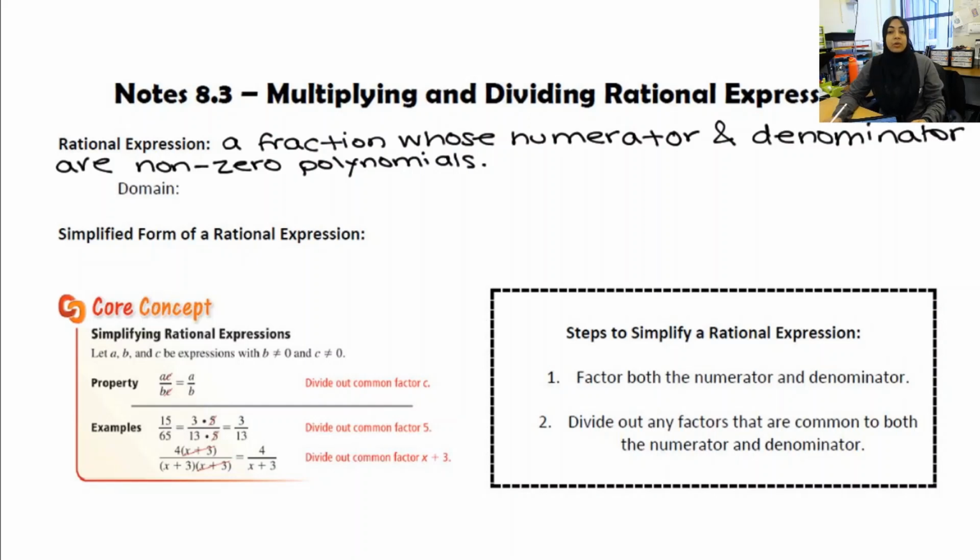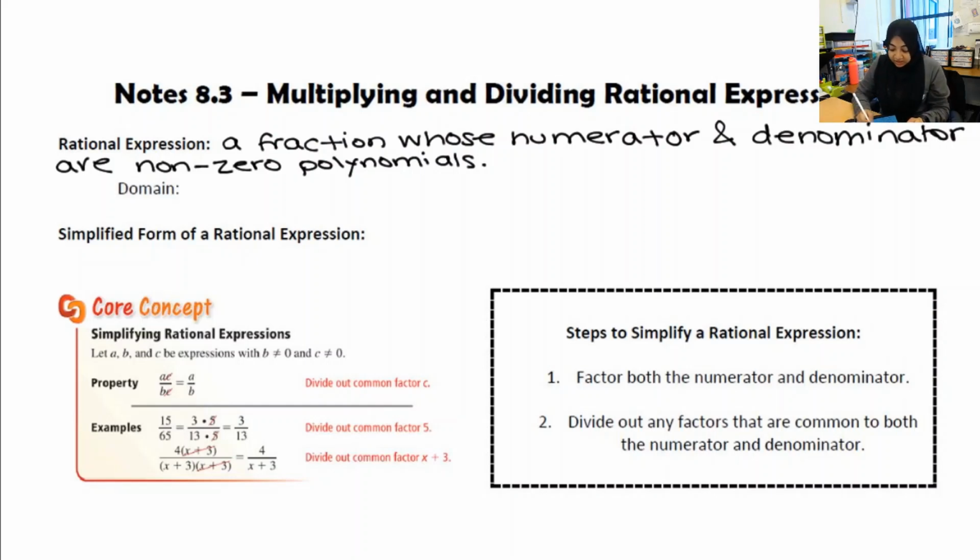Okay, now a non-zero polynomial also includes constants. So 5 over x plus 3 is also considered a rational expression because 5 is non-zero and x plus 3 is non-zero. Now, that of course depends on that domain that we're going to get into next.